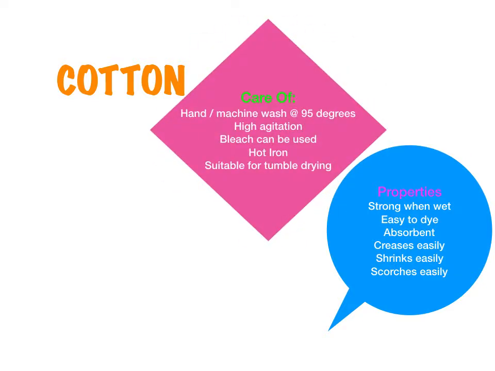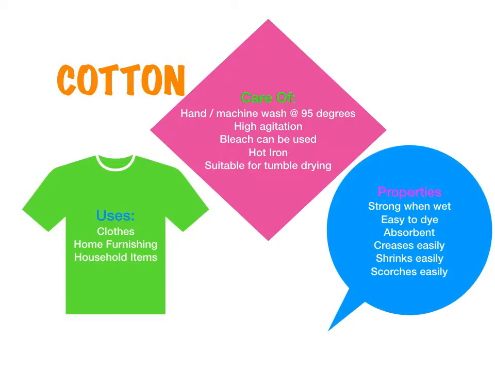To care for cotton, it can be hand or machine washed at up to 95 degrees. We can have high agitation. Bleach can be used. We can use a hot iron and it is suitable for tumble drying. We use it in clothes and home furnishings and household items.